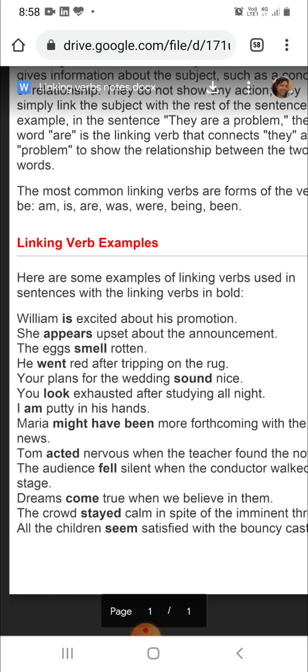Now at this level, at the level of 6th standard, you will just concentrate on the words is, am, are, was, were. I have just given you some more examples which are used as linking words, but don't take them too seriously. Just concentrate on the words that are easy and according to your level of English grammar for standard 6.